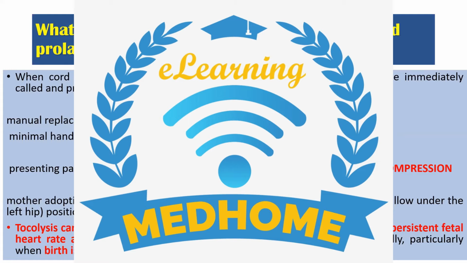That's what I'm just saying. As soon as it comes in contact with the air, the vasospasm starts. So immediately, for a category 1 cesarean section, at least we need 15 to 20 minutes, and in those 15 to 20 minutes the cord needs to be protected before it comes to the air. Yeah, logically the point is very correct.